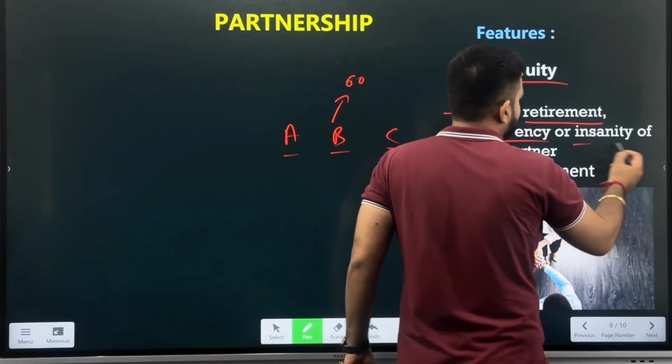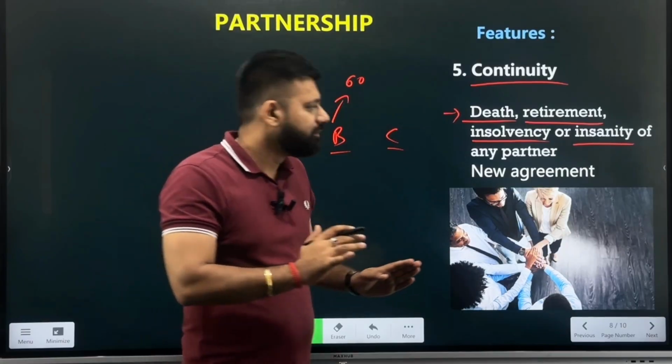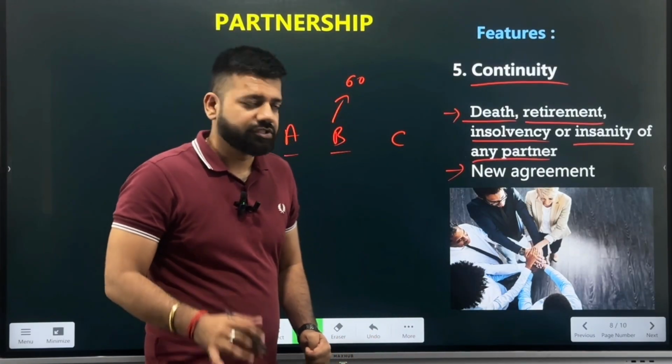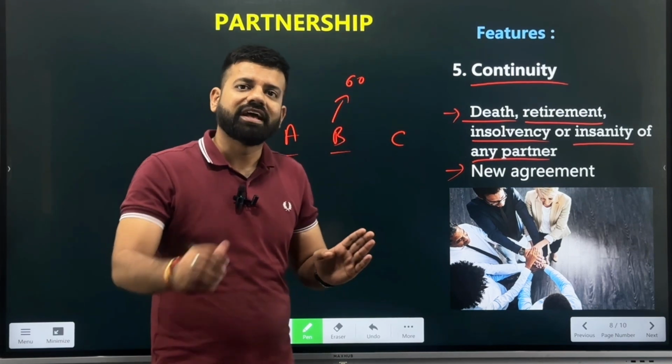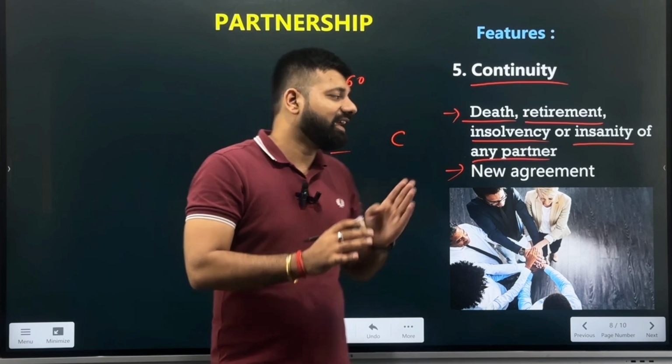Or there is insanity, that is, if any of the partners is not working as per the need, he is not working well and is mentally disturbed, then also the business can be closed. But if there is a situation where C is not working, and now the partnership deed has come to an end, and the partnership has been closed, but A and B decide that they will continue with the business, and if they make a new partnership, a new agreement to start the business, then also the business can survive for a long period of time, right?